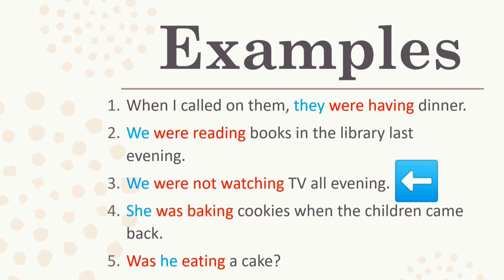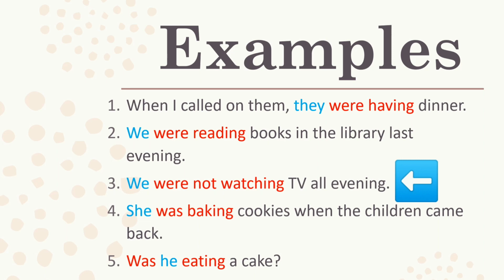We were not watching TV all evening. Again, we is there, so were is used, and watching is ing form of the verb watch. And since this is a negative sentence, not is used between were and watching.